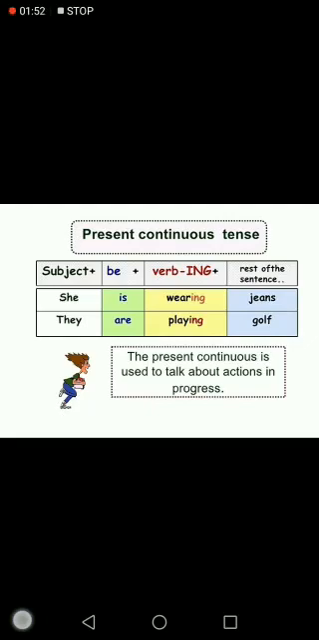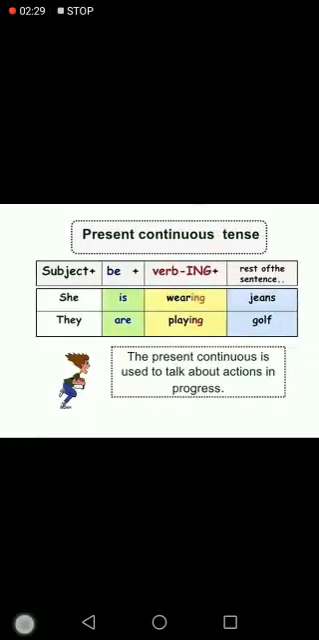Look at the example. She is wearing jeans. They are playing golf. Now, if I just say she wearing jeans, is it making sense? No. So, we need a helping verb, which is auxiliary verb for the sentence to make sense. So, we say she is wearing jeans, right? They playing golf. Is it making sense? No. So, we need helping verb are to make a proper sentence, right? They are playing golf. So is, am, are, they are used as helping verb, auxiliary verb, right?